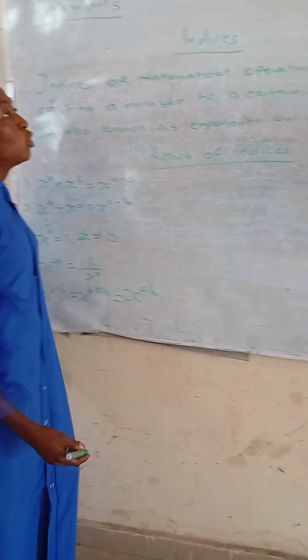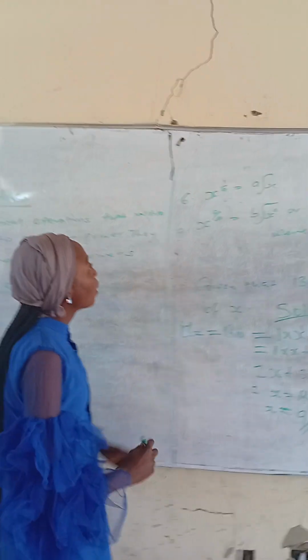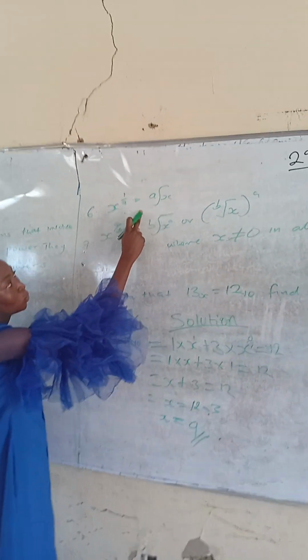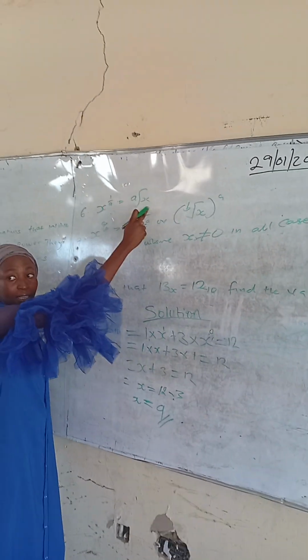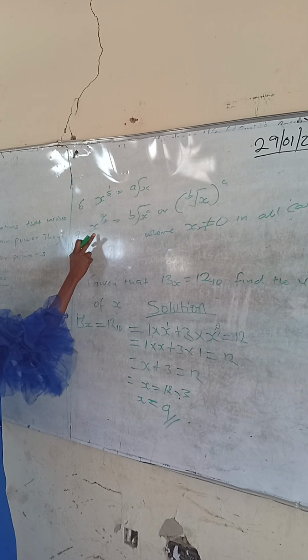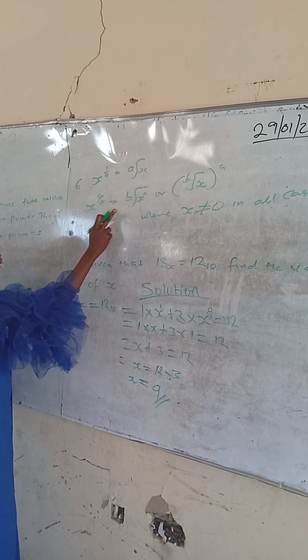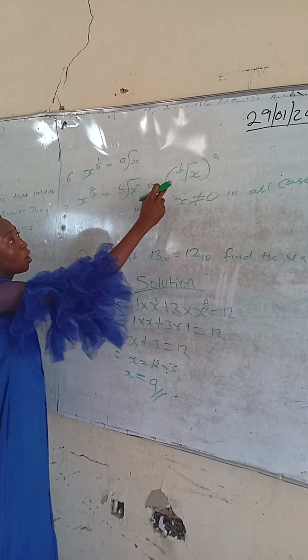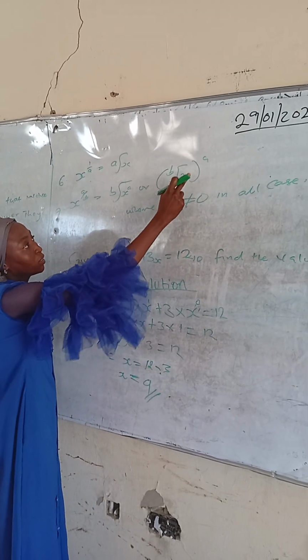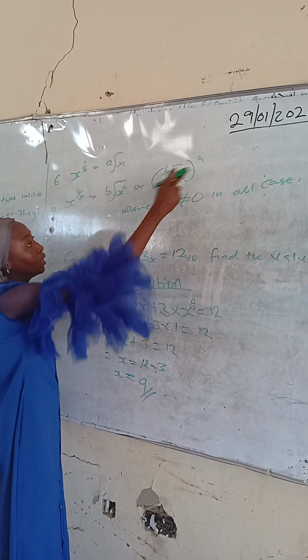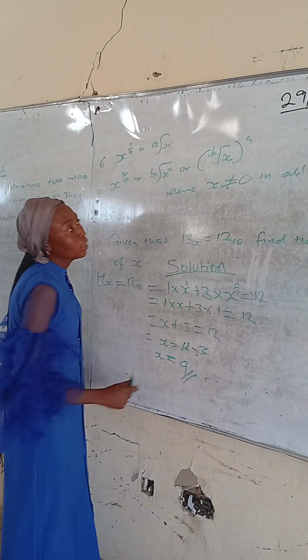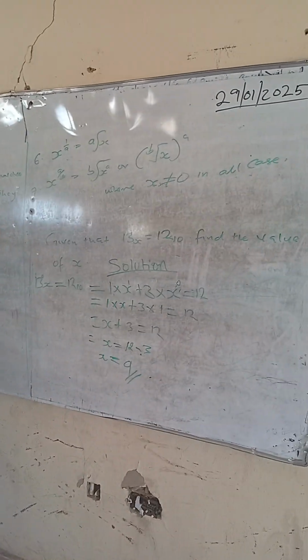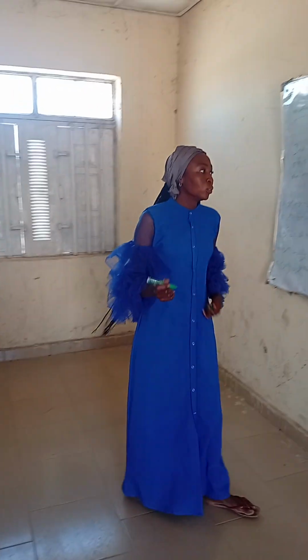Then law 6 says that x raised to power 1 over a is equal to the a-th root of x. Then law 7 says that x raised to power a over b is equal to the b-th root of x raised to power a, so (b-th root of x) raised to power a, where x is not equal to 0 in all cases. So we are going to start with example 1.